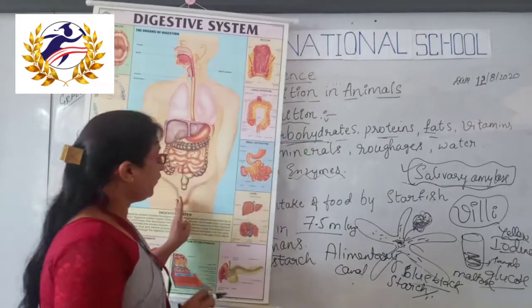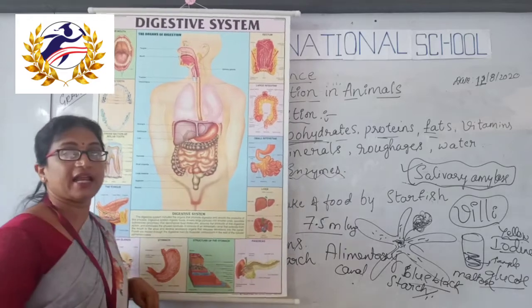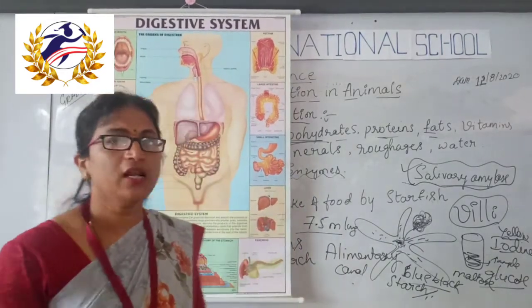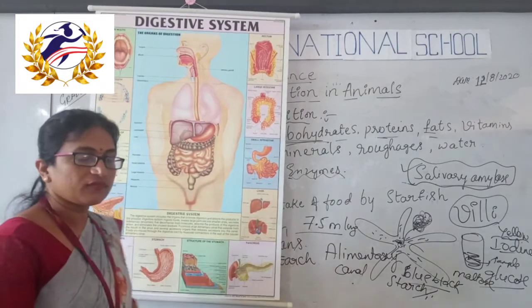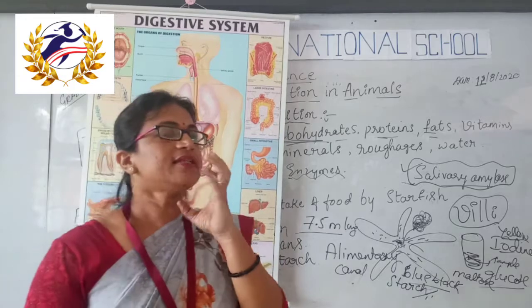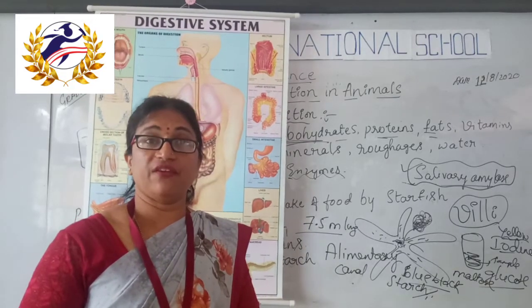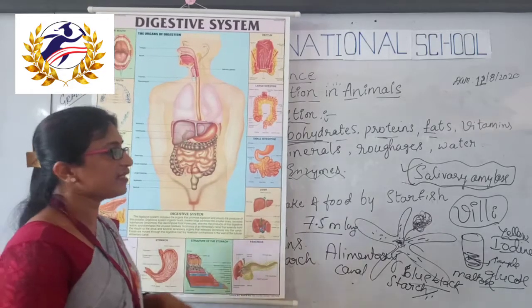So in the mouth, with the help of teeth, tongue and salivary glands, the partial digestion will be over. This moist food which is half chewed, half digested is called a bolus.